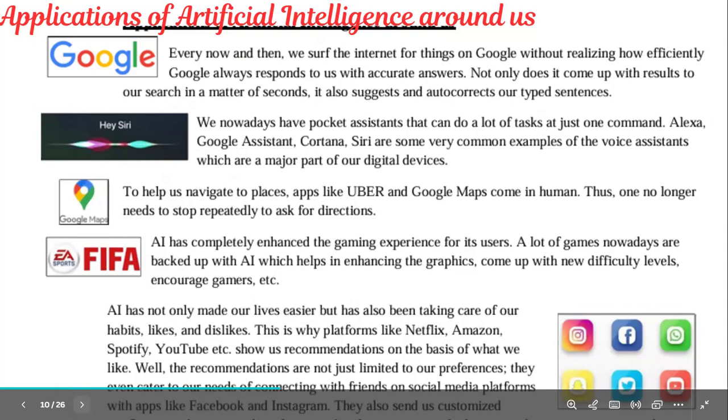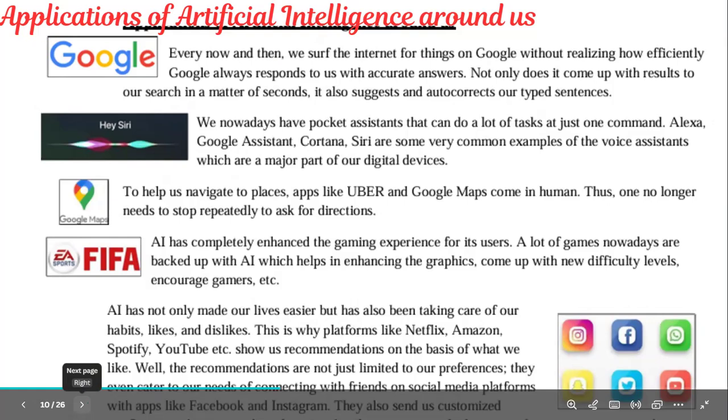And some other applications you can write as Netflix, and how it will work, Amazon, Spotify, YouTube. They show us recommendations on the basis of what we like. Well, the recommendations are not just limited to our preferences. They are even catered to our needs of connecting with friends on social media platforms with apps like Facebook and Instagram. So many are there. You have to explain in detail. These are the applications of artificial intelligence, children. Definitely at least 2 questions in the objective or 4 marks questions. They will ask directly, define the applications of AI around us.